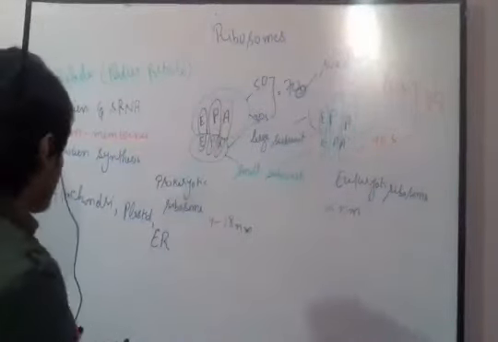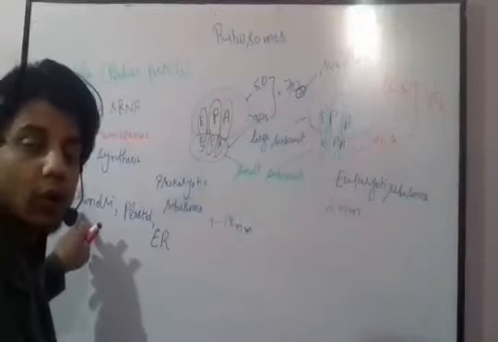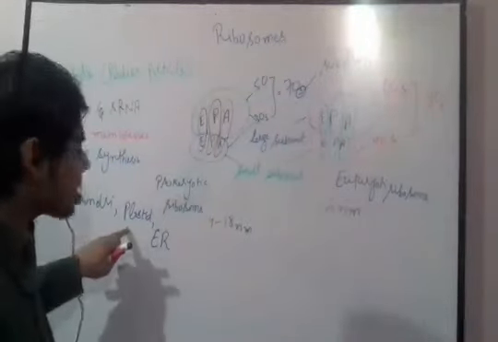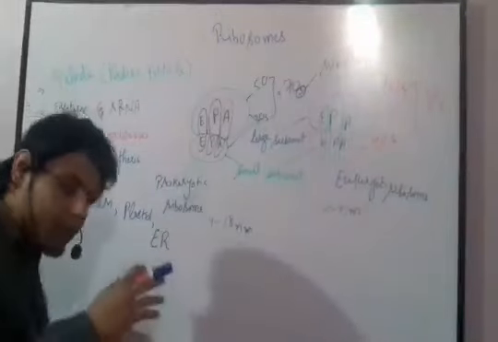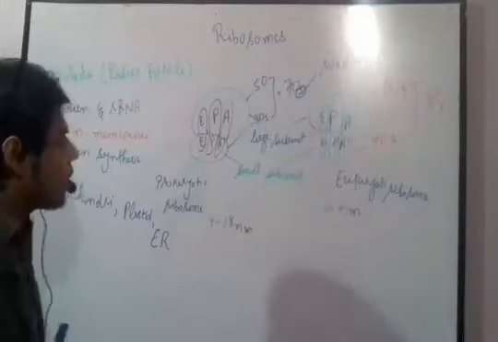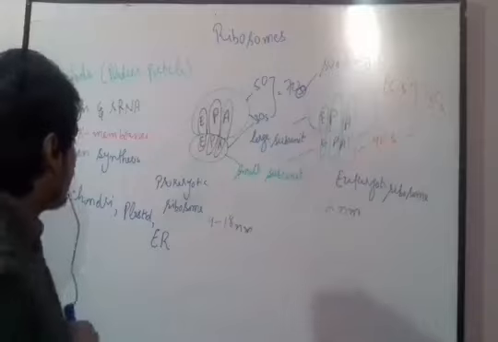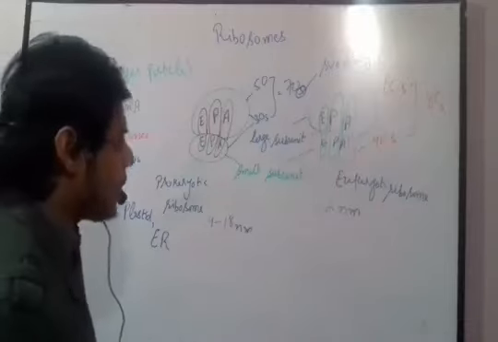So that's all about the presence or attachment of the ribosomes.